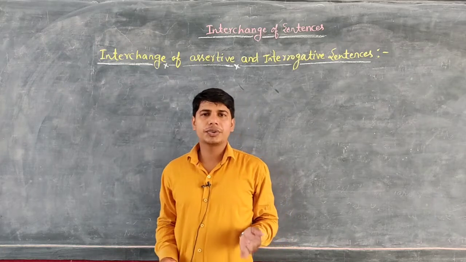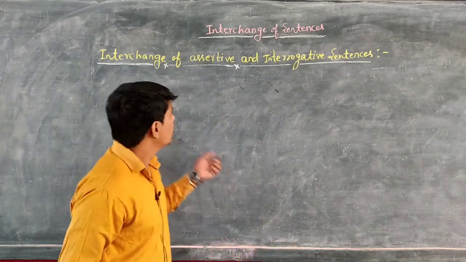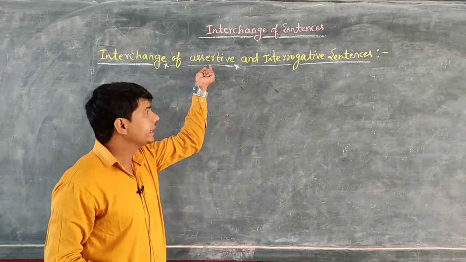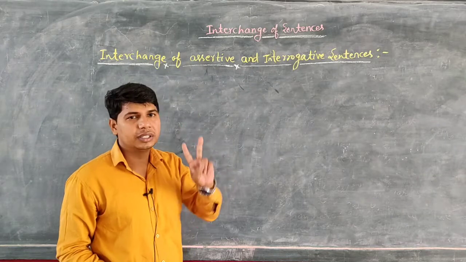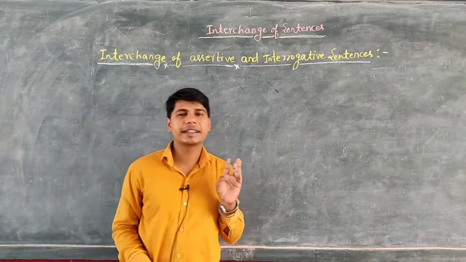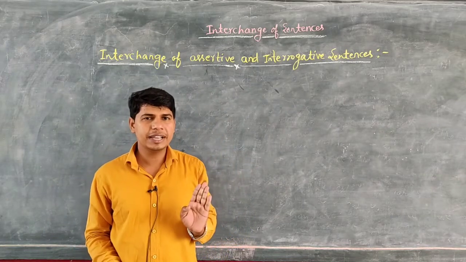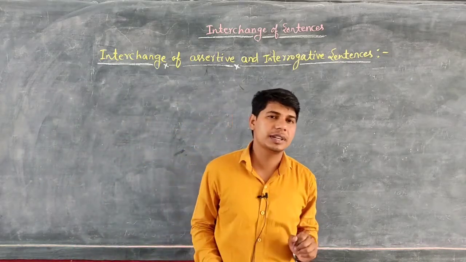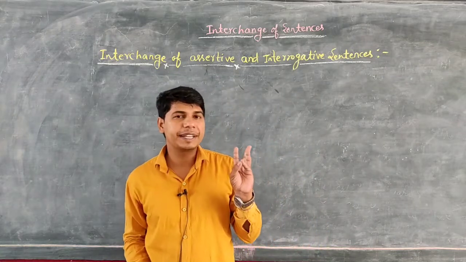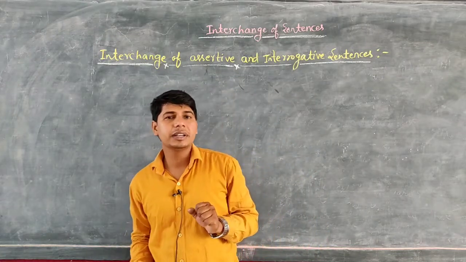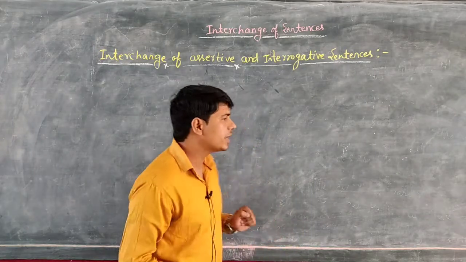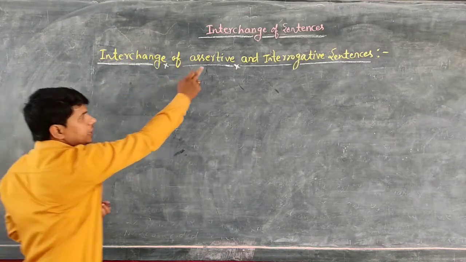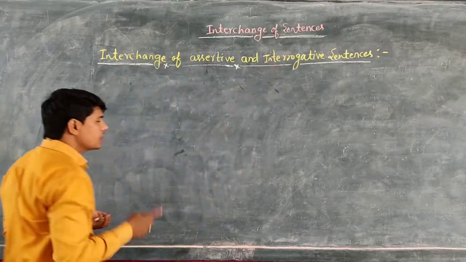So students, let's see. Dear students, as you know, assertive sentences can be classified into two ways. The first one, affirmative, and the second one, negative. There are two categories of assertive sentence. The first one, affirmative or positive sentence, and the second one, negative sentence. So students, the very first concept, if we talk about interchange of an assertive sentence into an interrogative sentence,